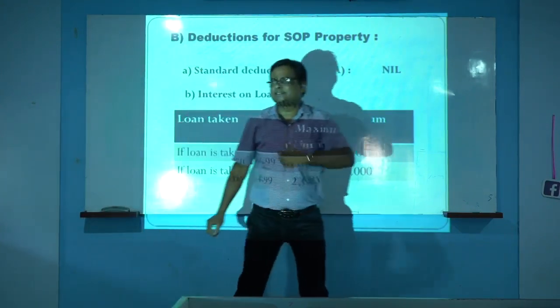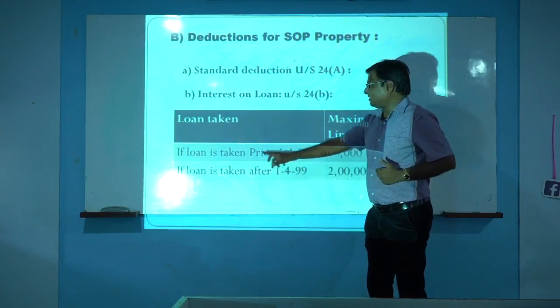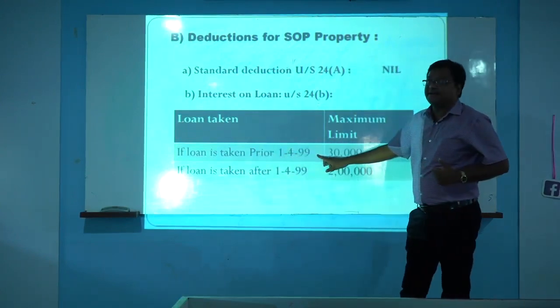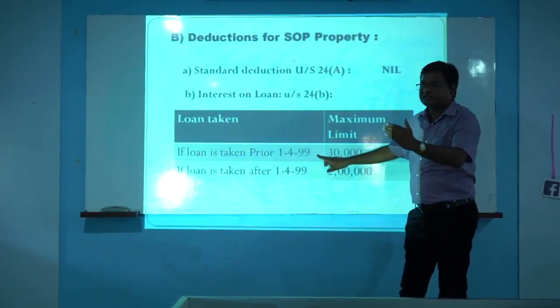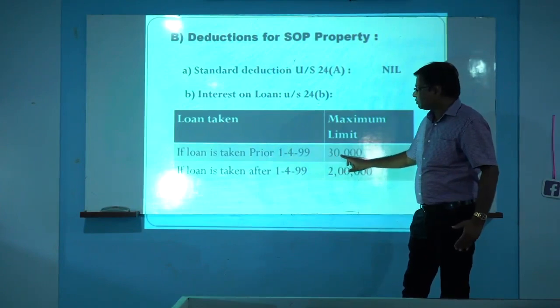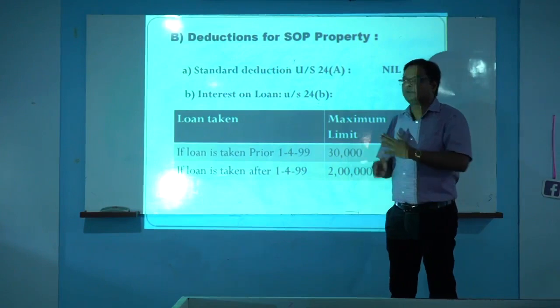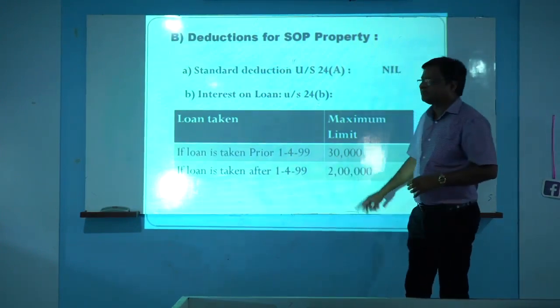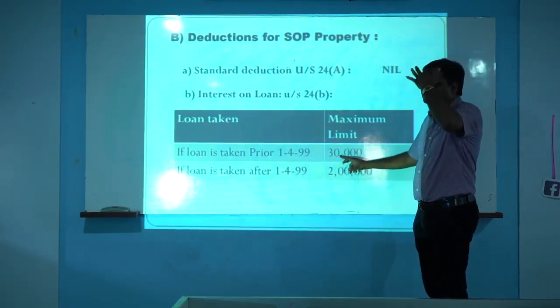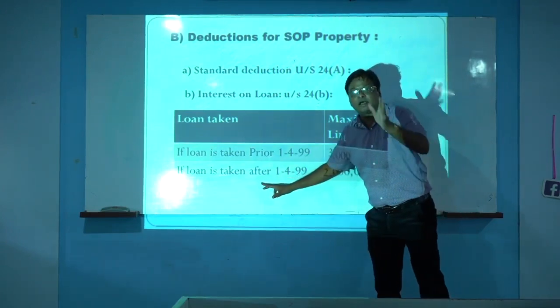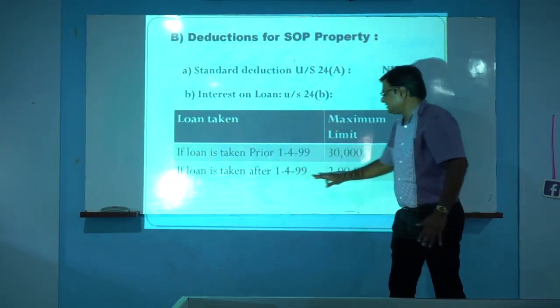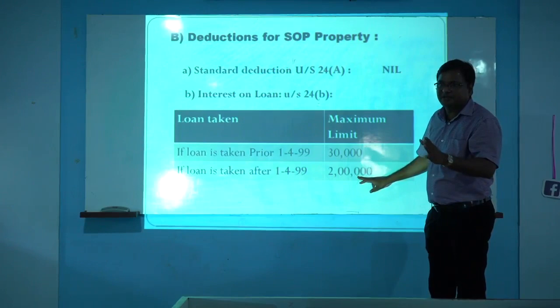But there is a condition. If the loan is taken prior to 1/4/1999, the maximum amount of deduction allowed is ₹30,000. If the loan is taken after 1/4/1999, the maximum amount of deduction available is ₹2 lakh.